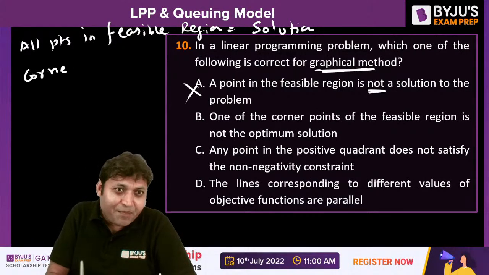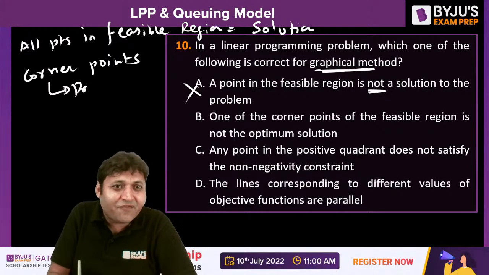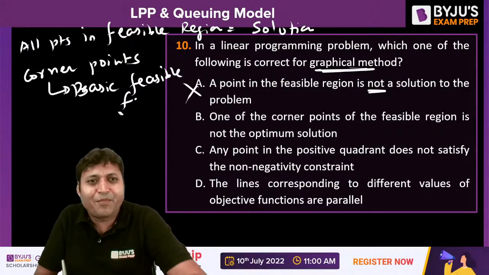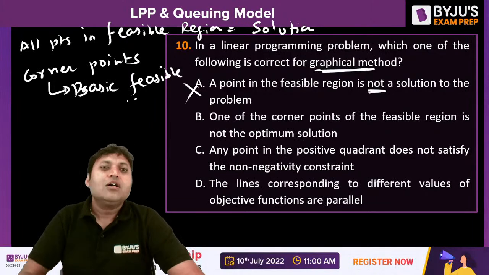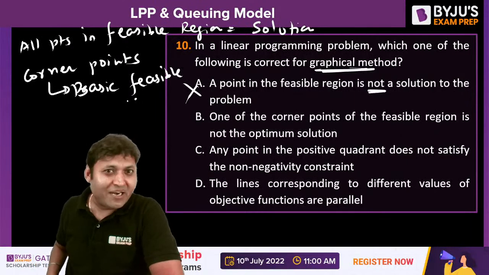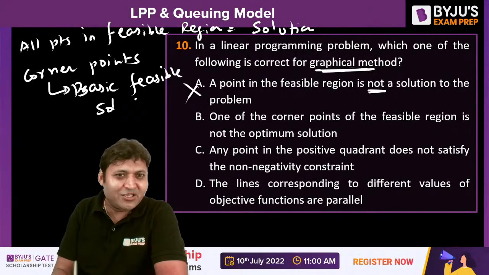B says one of the corner points of the feasible region is not the optimum solution. All the corner points will become the basic feasible solutions. They are known as basic feasible solutions. The entire common region will be the feasible region or feasible solution, and the corner points will become the basic feasible solutions.